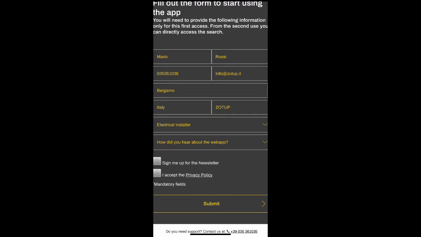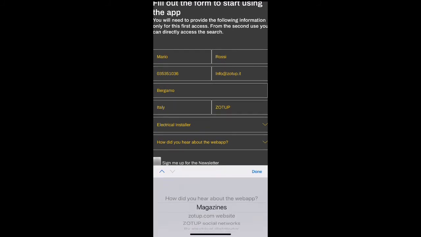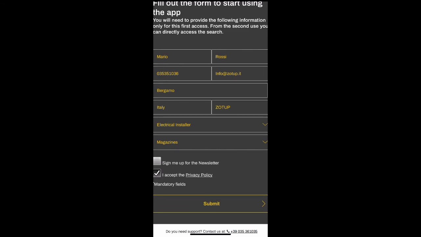It is also necessary to accept the privacy policy. Once you have filled in the form, you can start using the app.